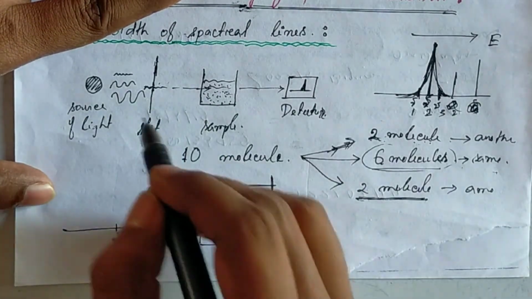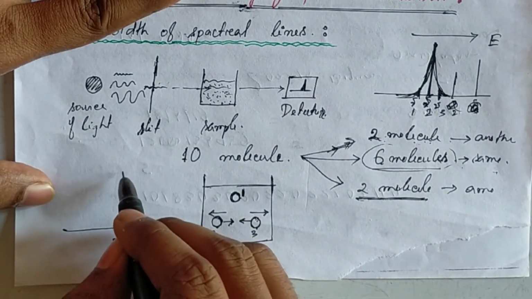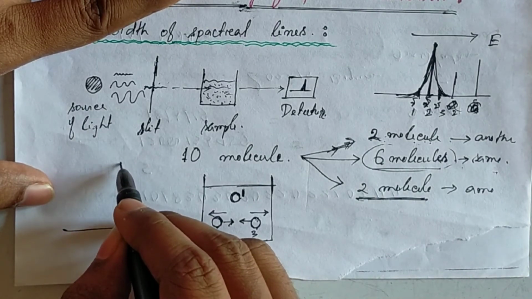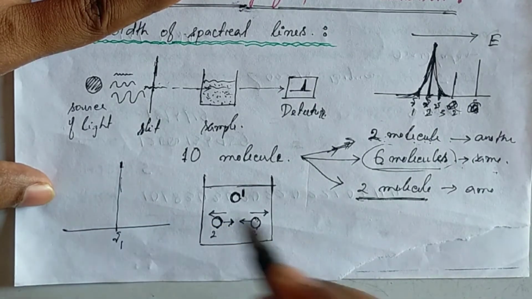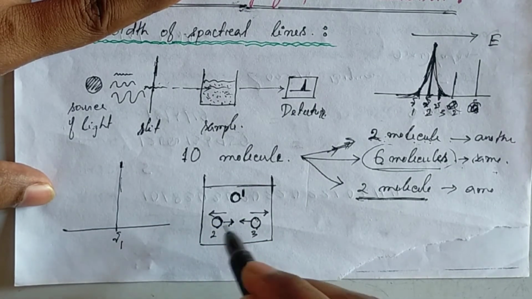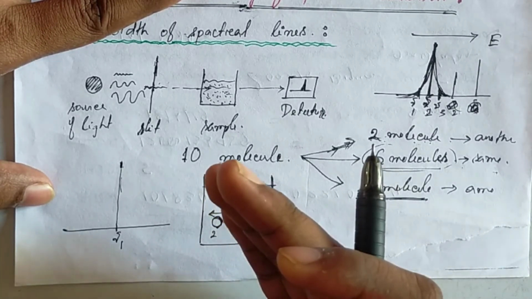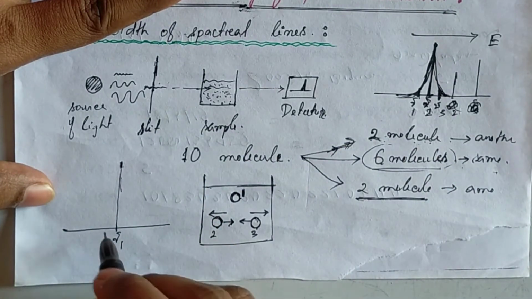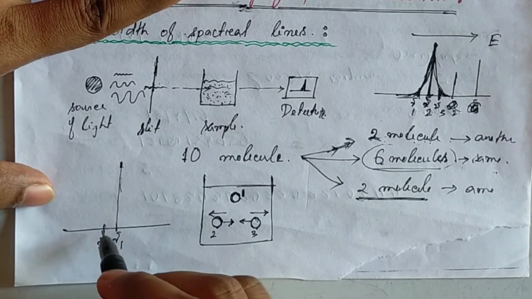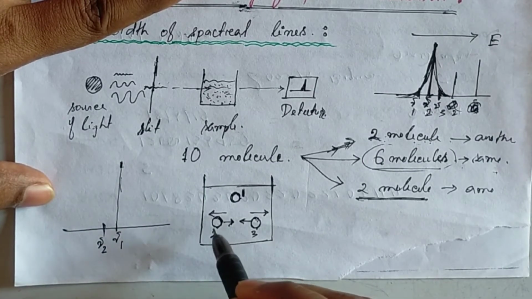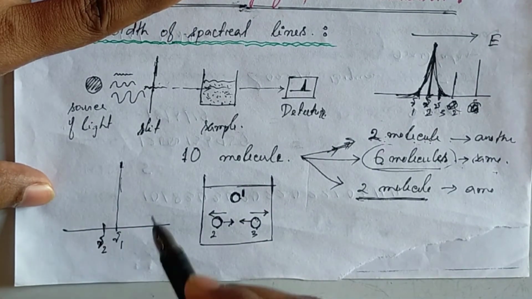The coming light which has nu1 frequency will be absorbed by this molecule 1, which has, suppose, this much absorption peak. Okay, now this molecule 2, due to the collision, will have a different energy from the previous one. So suppose it will absorb nu2 frequency of light.